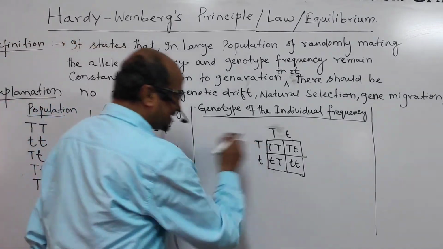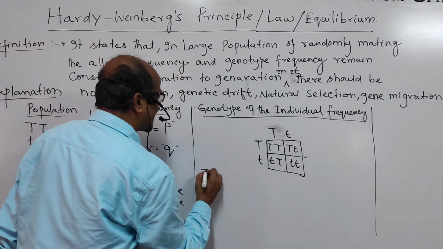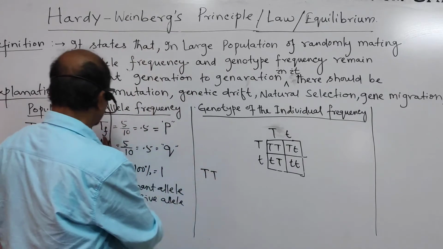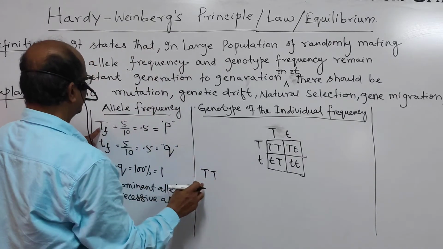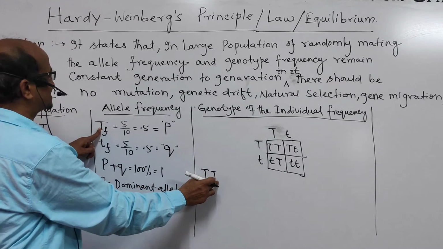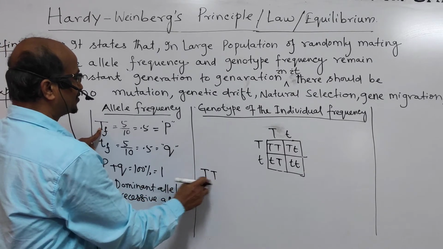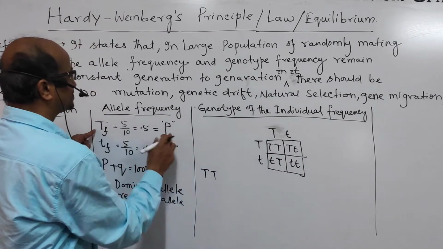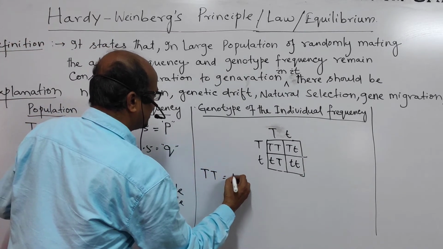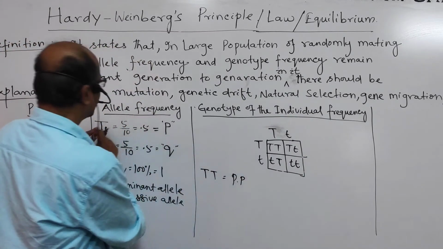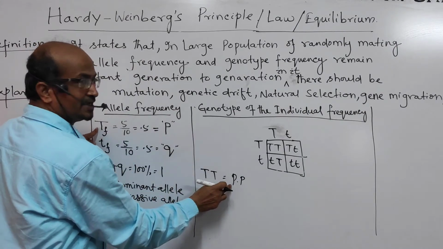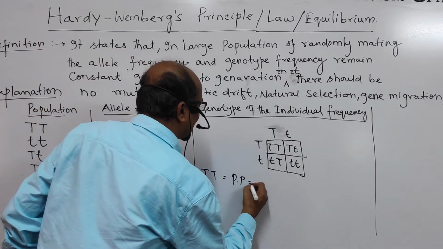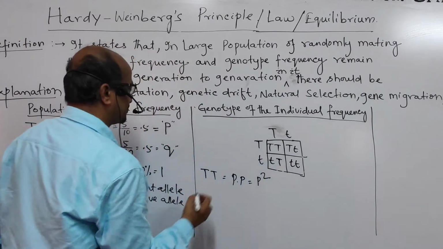So here, if I take TT, two alleles are there. Two pure tall alleles, dominant alleles, are there. So P stands for T, that's why P into P. T is equal to P. So TT, double T, is PP, that we can write as P square.